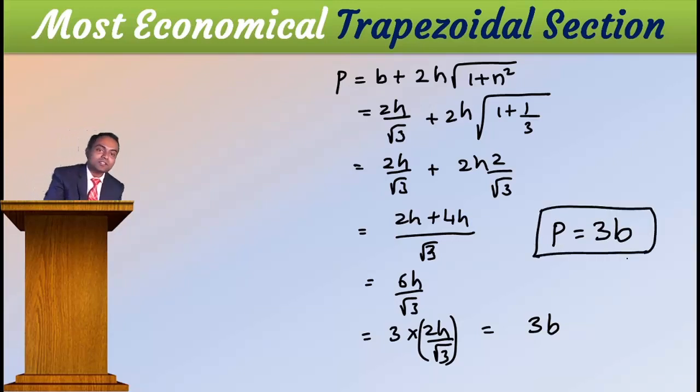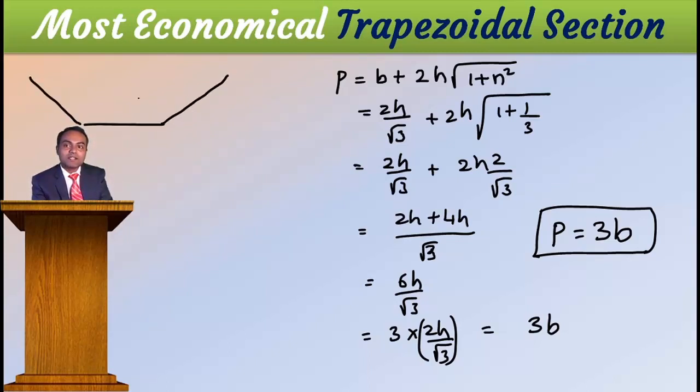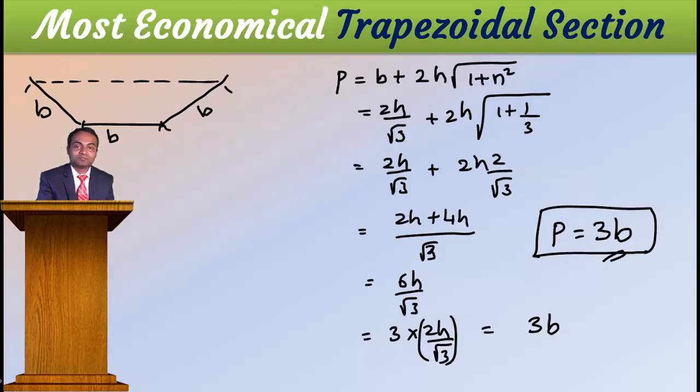Why we need to shout? Because look at it. They said that if this is a b, then this must be b, then this must be b. Then I can say that the perimeter is 3b. Okay, now this is the conclusion you got when the slope is varied.